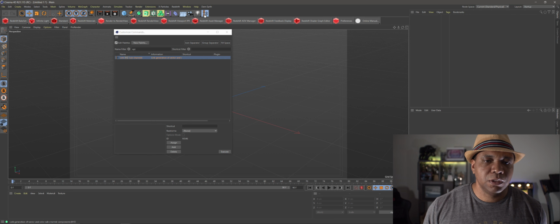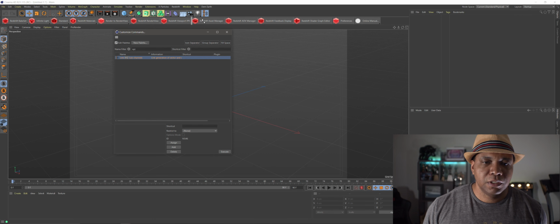And we can also separate these by groups. And so I have an icon separator and a group separator. Let's do icon separator, and you see that it made a little space in here. But if I do group separator, it's going to leave an even bigger space.